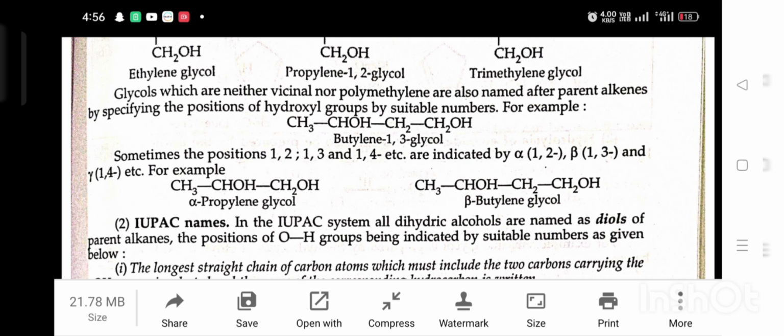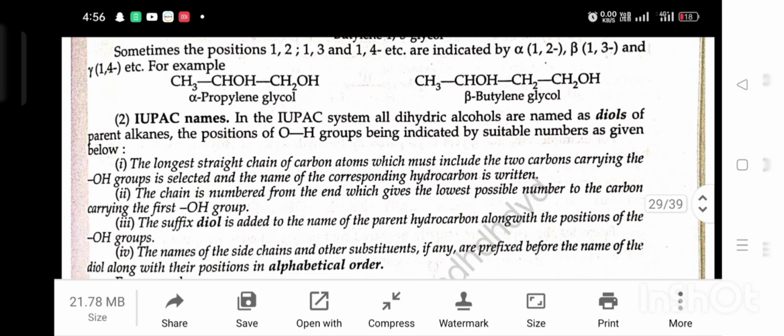Second, IUPAC name. In the IUPAC system, all dihydric alcohols are named as diols of the parent alkane. The position of the OH groups is indicated by a suitable number, as given below. First, the longest straight chain of carbon atoms, which must include the two carbons carrying the OH groups, is selected and the name of the corresponding hydrocarbon is written.